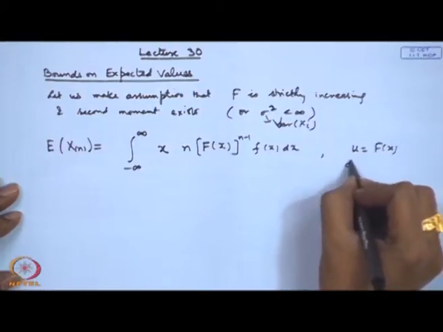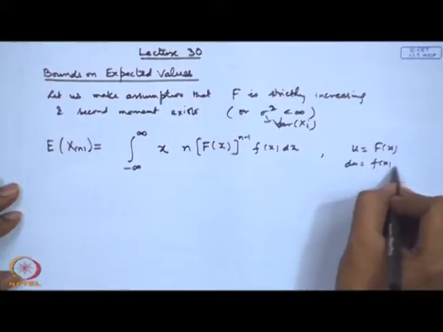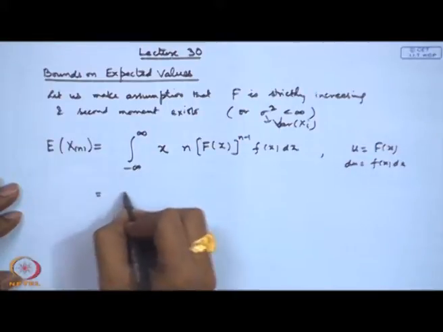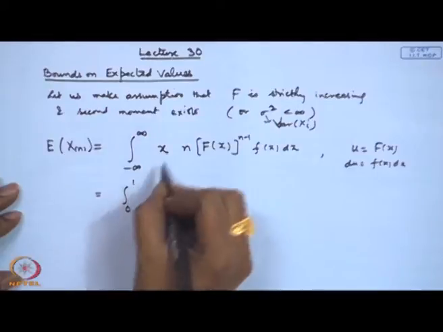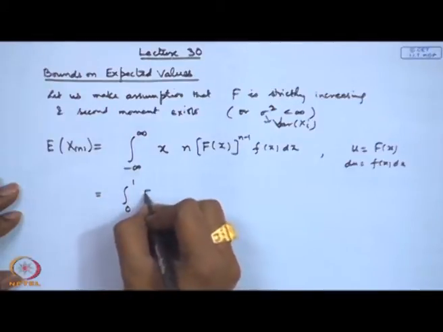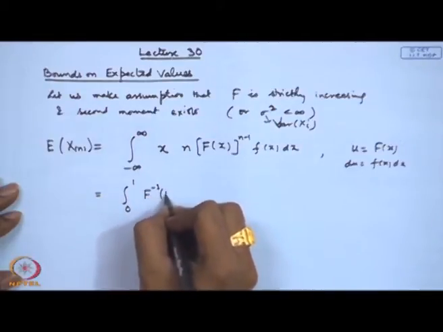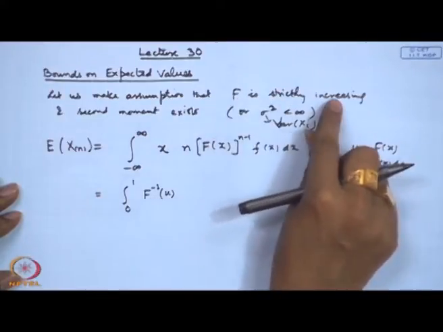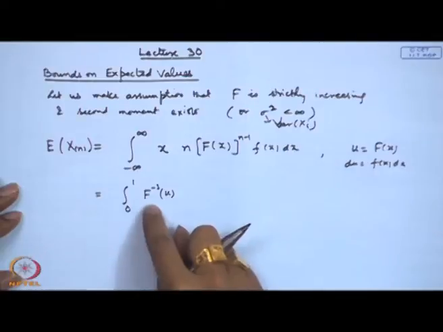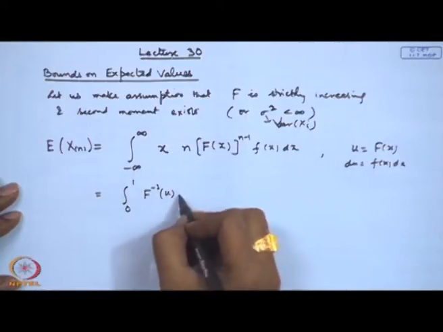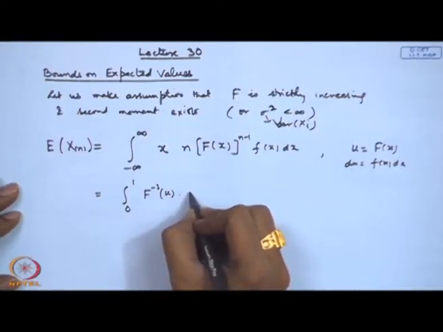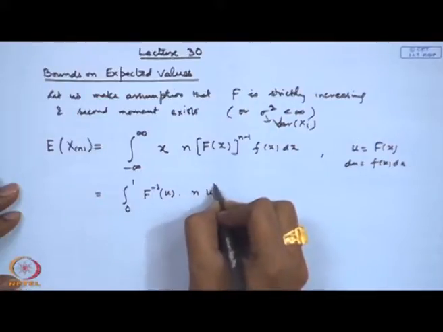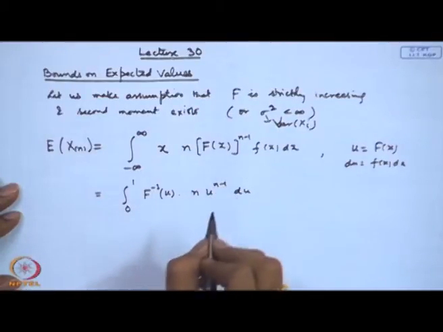So, of course, du is equal to f(x) dx, then this is becoming the integral from 0 to 1. In place of x we will have F inverse. This is the reason why we make the assumption that F is strictly increasing, because then I can write down the inverse function in a unique fashion. Then this is becoming n times u to the power n minus 1 du.